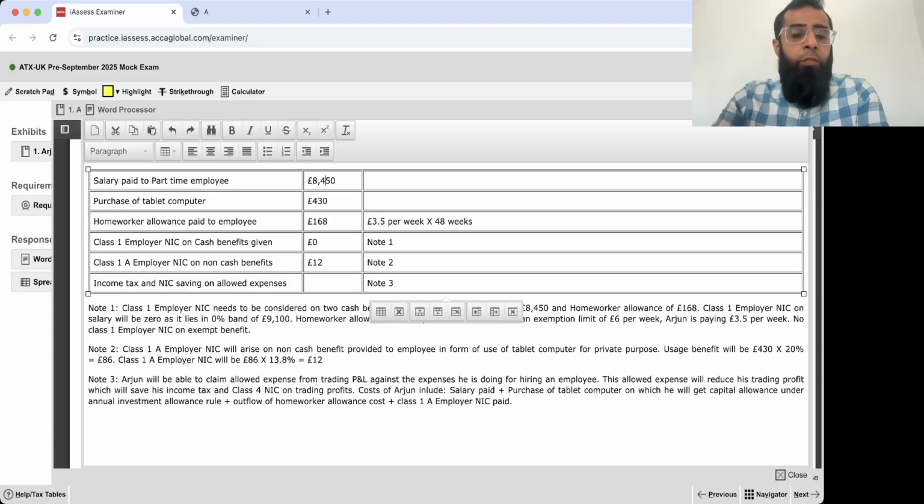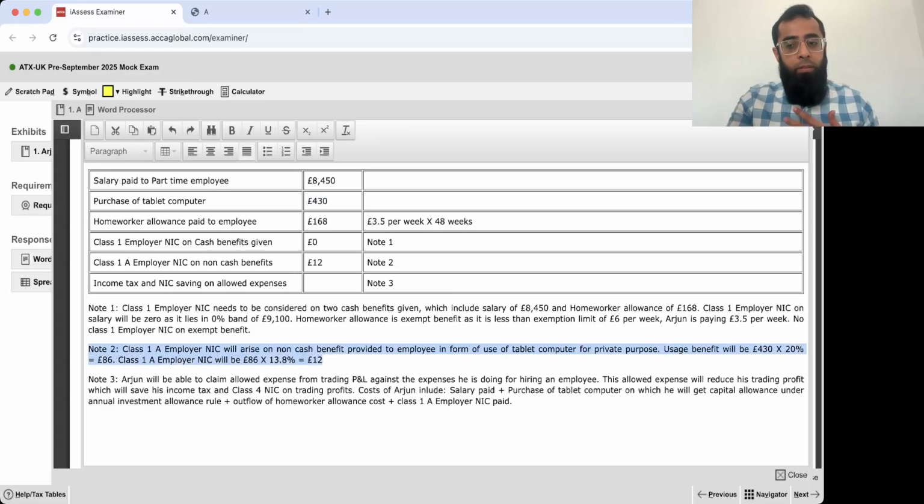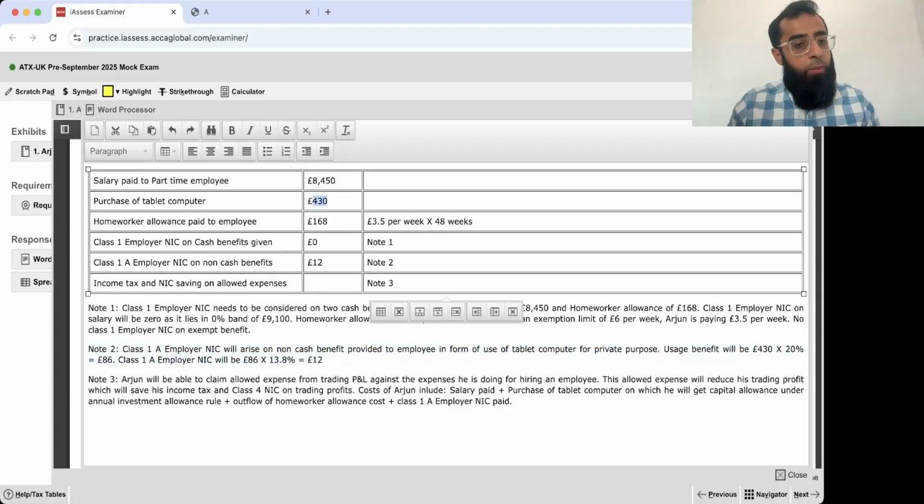The salary, and for the tablet computer, it is the capital allowance thing. See, usage benefit is not your allowed expense. You have nothing to do with the usage benefit. On the tablet computer, you will get capital allowance. Home worker allowance, even though it is an exempt benefit for NIC purpose, was an outflow from our pocket. So whatever outflows are happening, that becomes an allowed expense. There was no class 1 employer NIC, otherwise that would also be an allowed expense. And then the class 1A employer NIC we paid. So total allowed expense will be